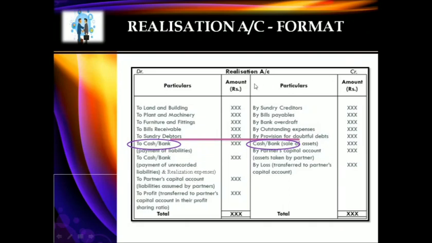On the credit side of the realization account, you will have the transfer of all the liabilities from the balance sheet. Any sale of assets made would come on the credit side as well. You will tally both the sides. If a balancing figure comes on the credit side, we call it realization profit. If the balancing figure comes on the debit side, we call it realization loss. So this is the basic format of realization account.